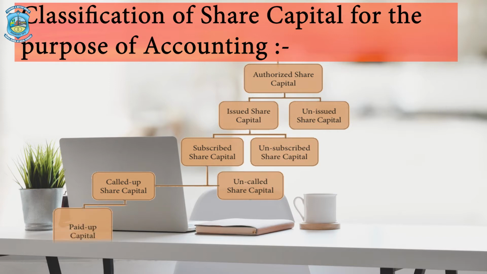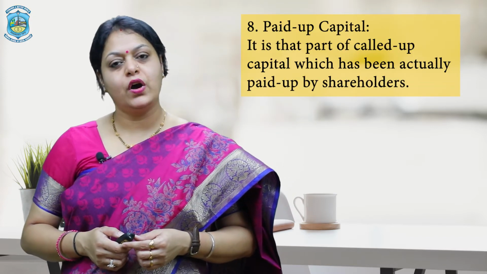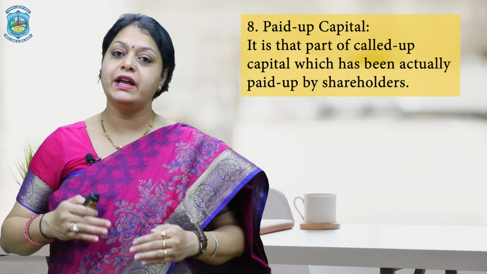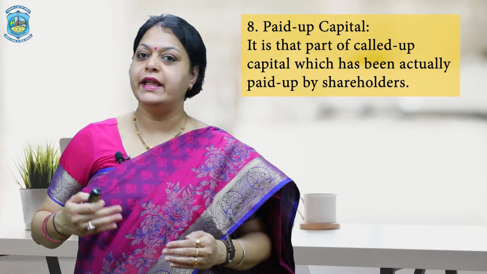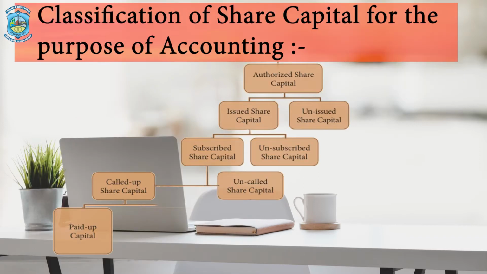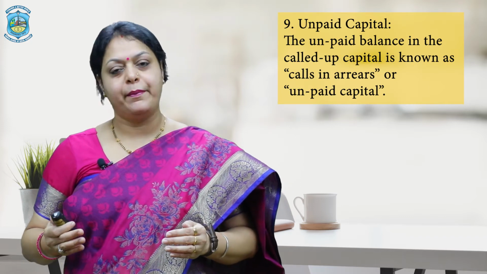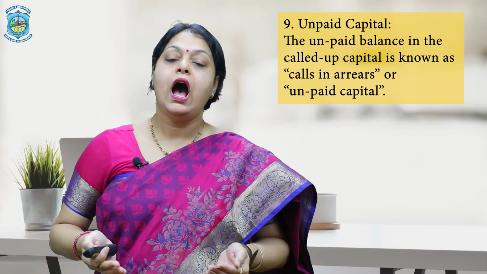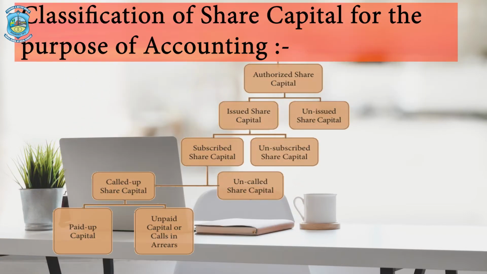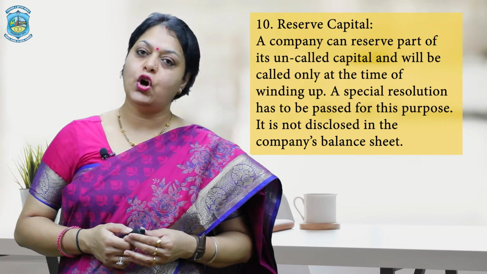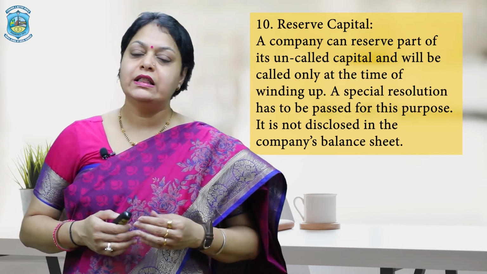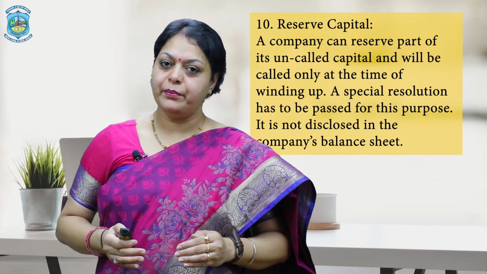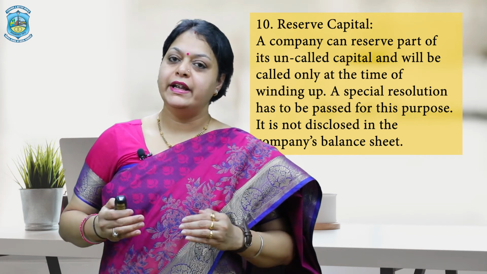Next one is the paid up capital. Paid up capital is the part of the called up capital which is paid by the public on the call made by the company. And apart from this, we also have the unpaid capital. The amount of called up capital which is not paid by the public, that is known as the unpaid capital. Apart from this, we also have the reserve capital. Reserve capital is the part of the uncalled capital. This capital is kept by the company and called by the company at the time of winding up.